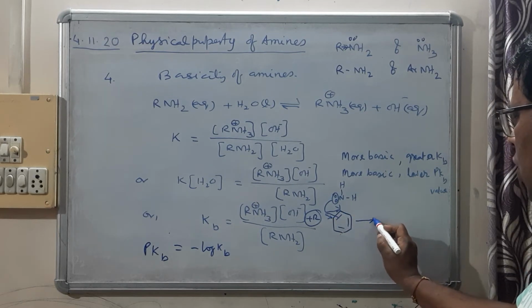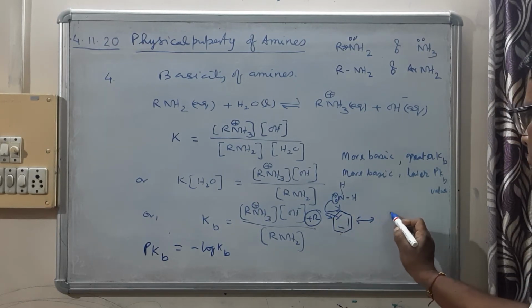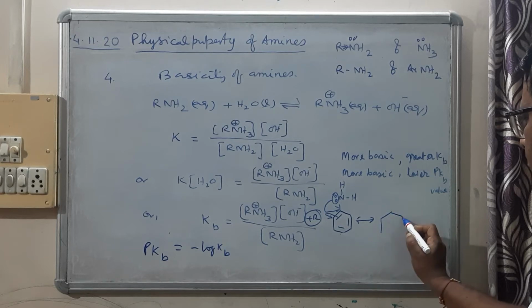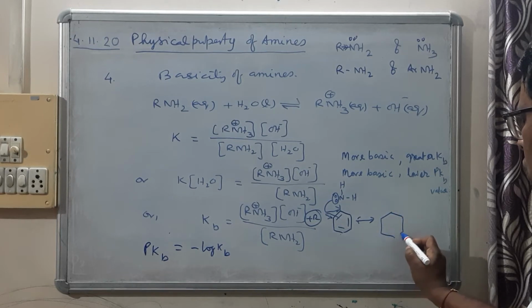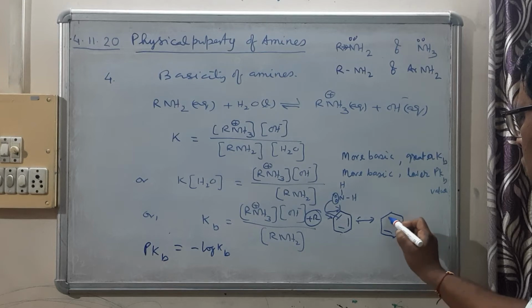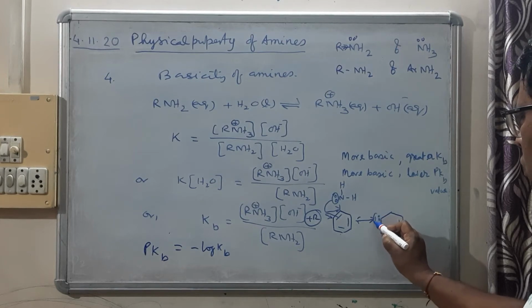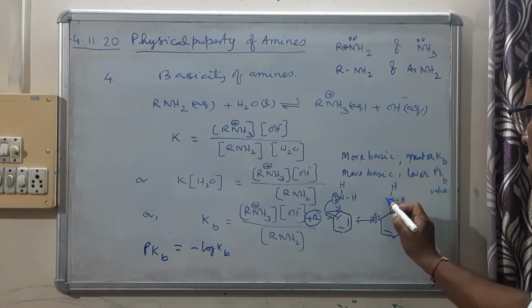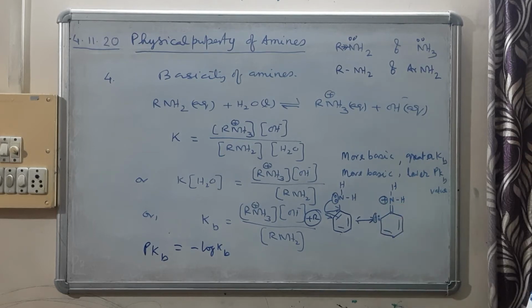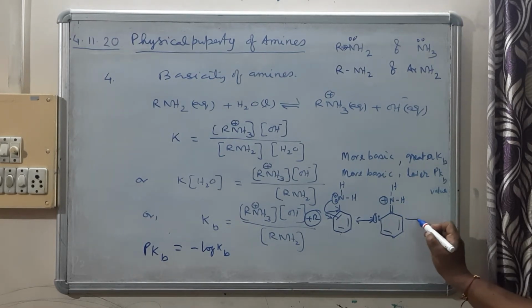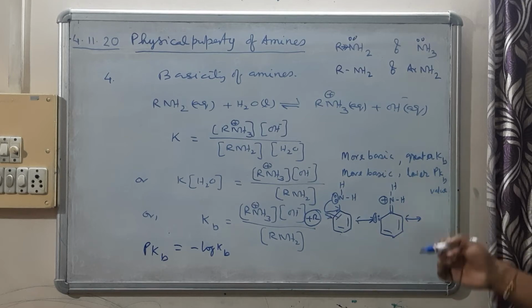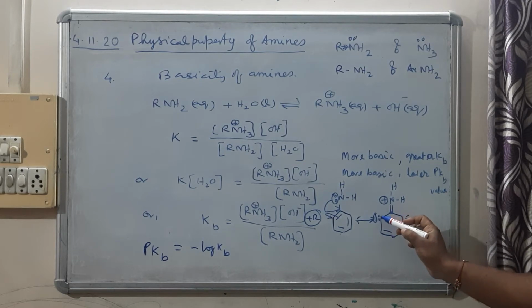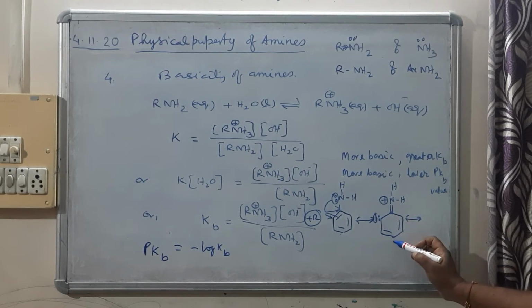So one resonating structure will be this, and likewise in the next structure, this lone pair will come over this place.